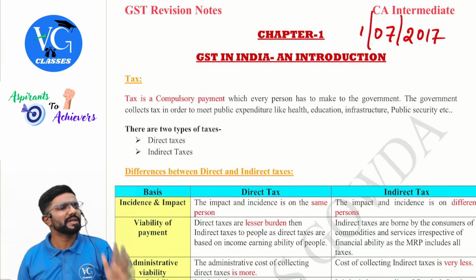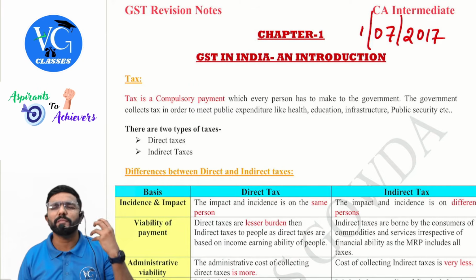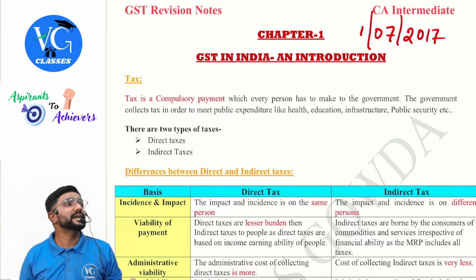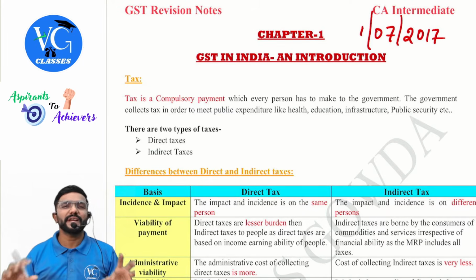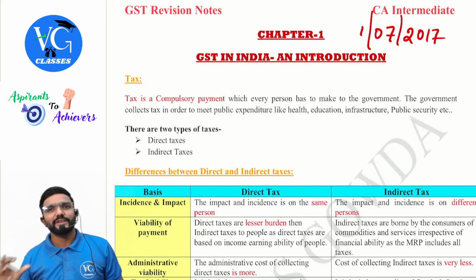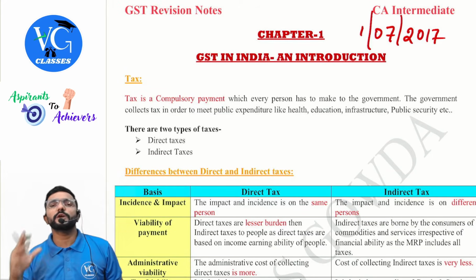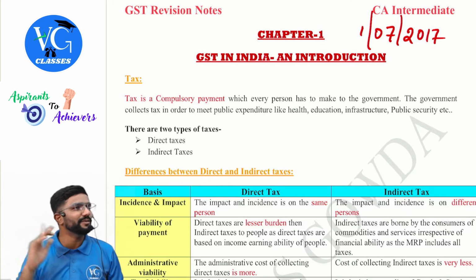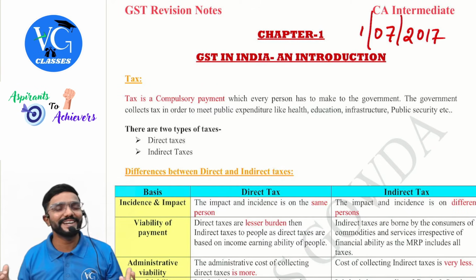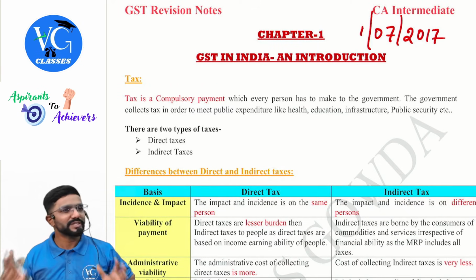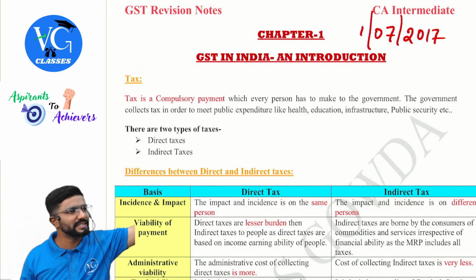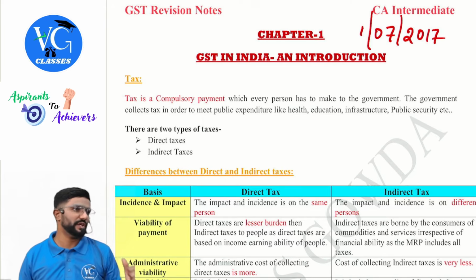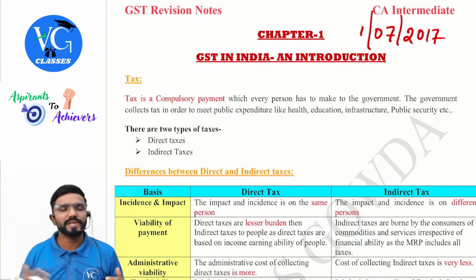Before GST, there were no taxes, sir? No, it was there. There were a number of taxes which were levied under indirect taxes. Now, once GST is implemented, they have tried to simplify it. The line which was told by the government was one nation, one tax. Sir, is it completely true? No. But to some extent, they have subsumed a lot of taxes which were levied before GST under GST now. So what are those? We will see one by one, guys.